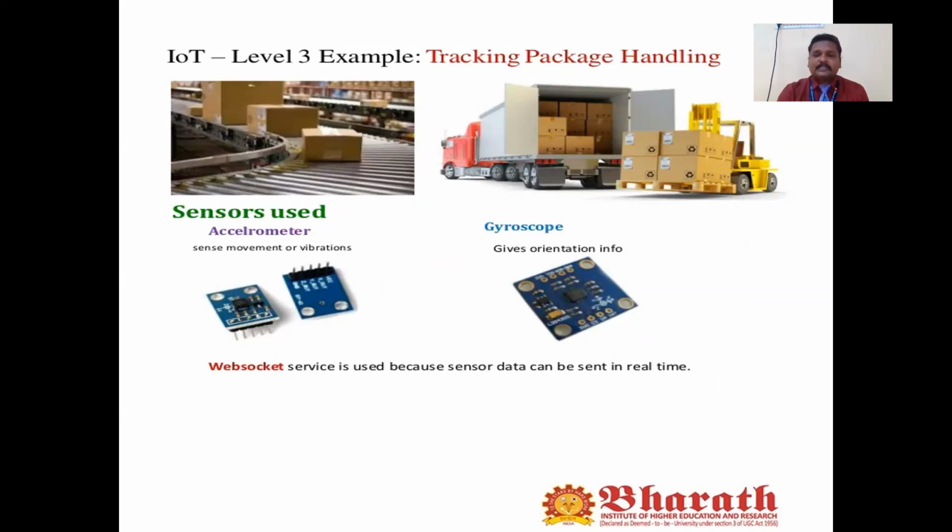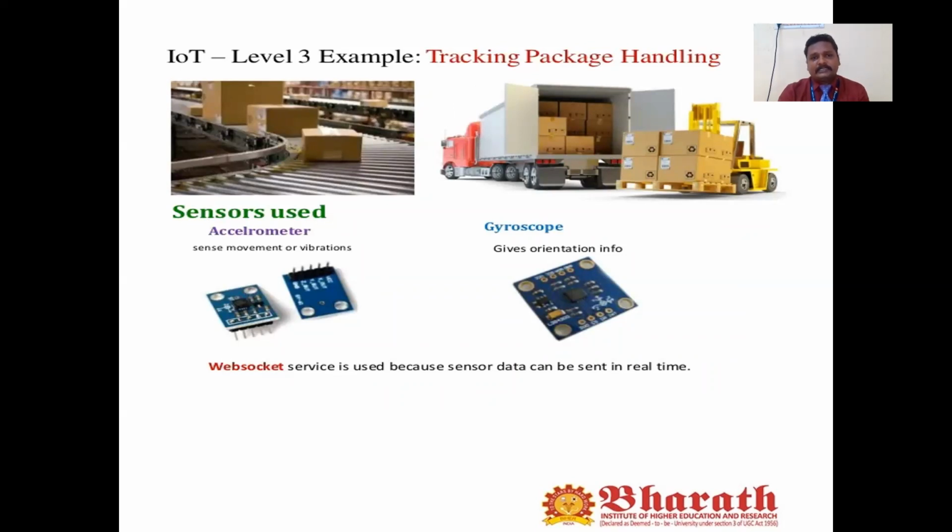This real-time data can be sent through WebSocket. So these are examples for IoT level 3, real-time applications where we can use it, for instance if you want to know about orientation information, sensor movement, or the vibration of any objects.